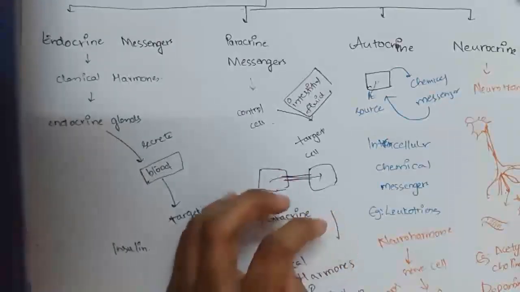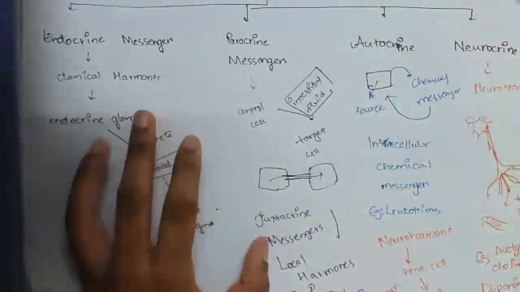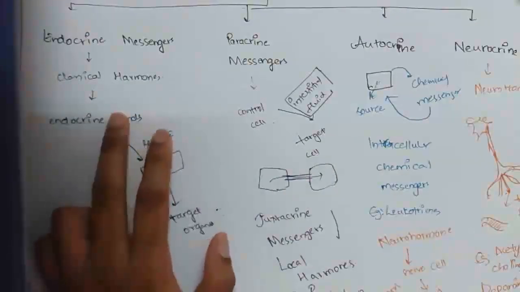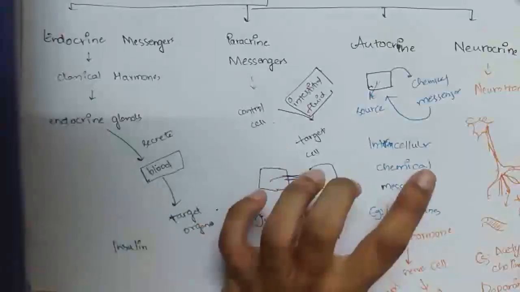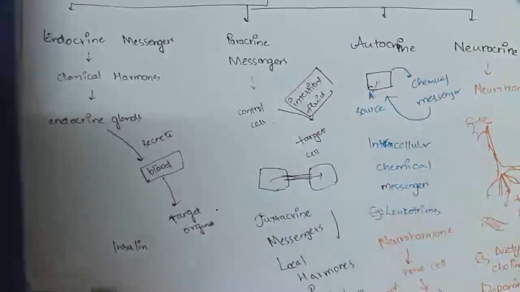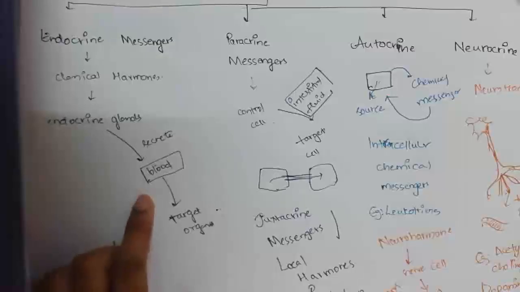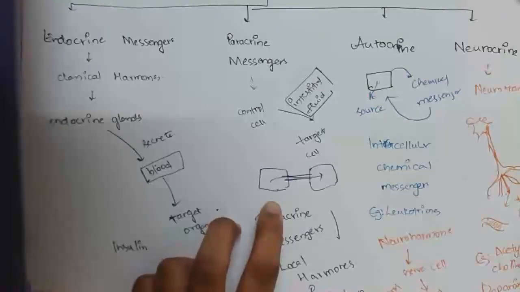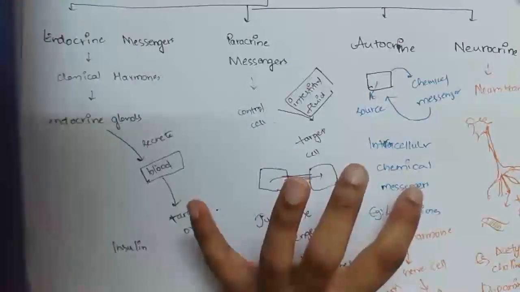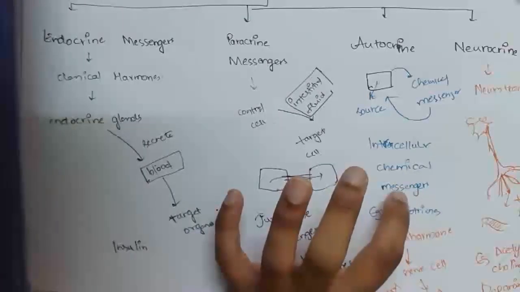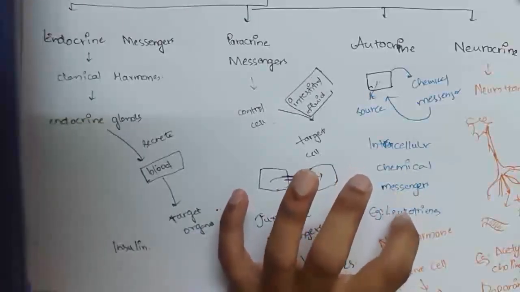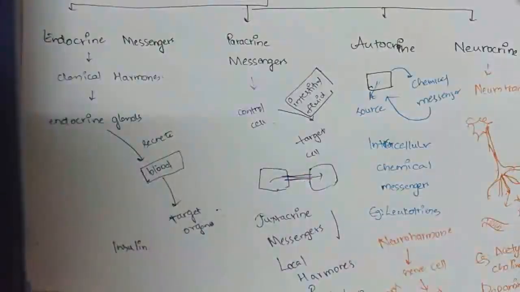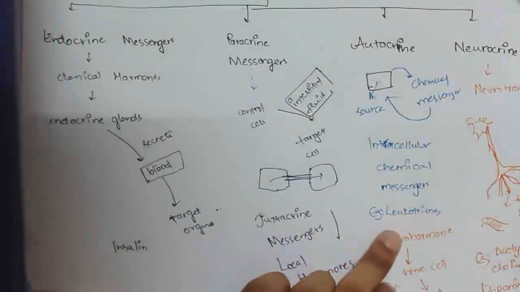So this is neurohormone. Thus we can say the chemical messengers are of mainly four types. One is endocrine messenger, the other is paracrine messenger, next autocrine messenger, next neurocrine messenger. Endocrine messengers are secreted by endocrine glands, whereas paracrine messengers are secreted between two neighboring cells. So these are local hormones. Autocrine messengers are secreted by the cell, and the hormones secreted by one cell control the same cell itself. If a cell secretes a hormone, this hormone controls the same cell itself. So that is autocrine hormones.